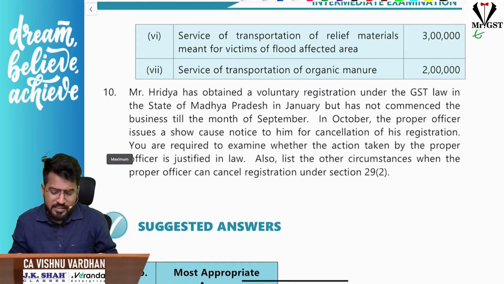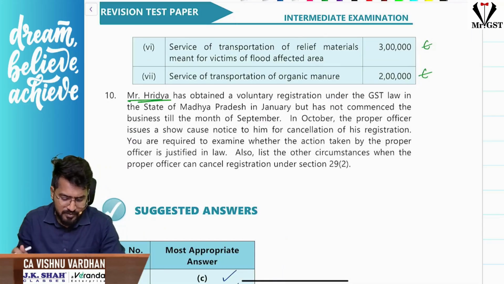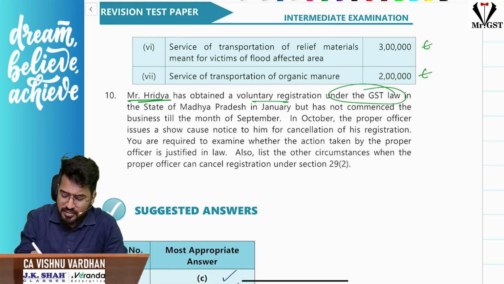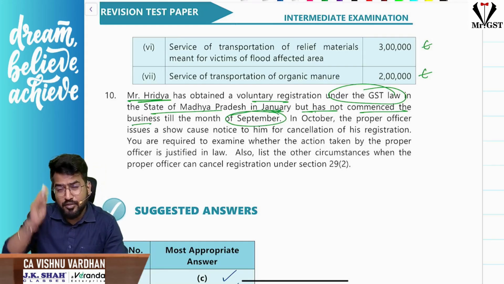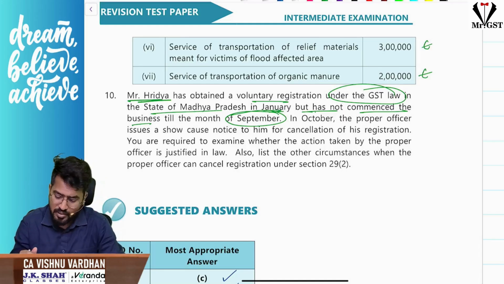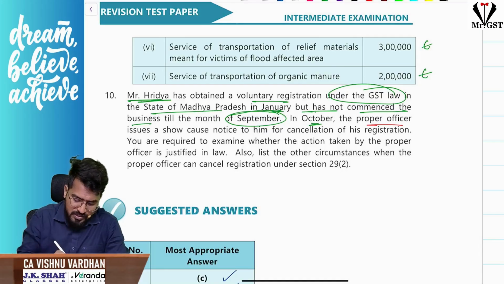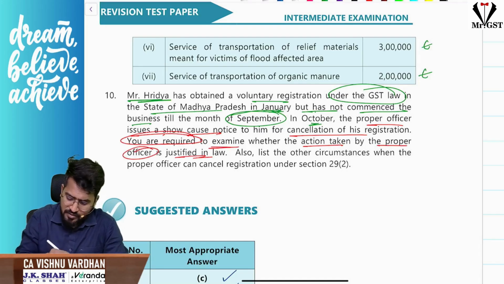Very good. Next, the last question in RTP, that is Mr. Hridya. Where they are getting the names, I don't know. Mr. Hridya is obtaining voluntary registration under GST law in the state of Madhya Pradesh in January, but has not commenced the business till the month of September. In October, the proper officer is issuing a show cause notice regarding cancelling his registration. You are required to examine whether action taken by the proper officer is justified in law.